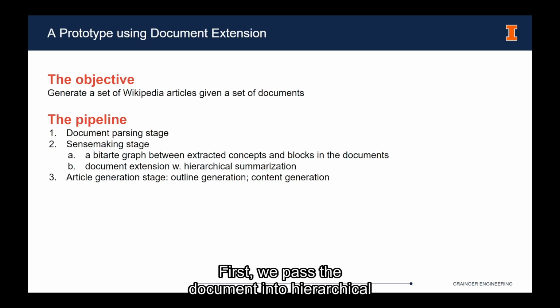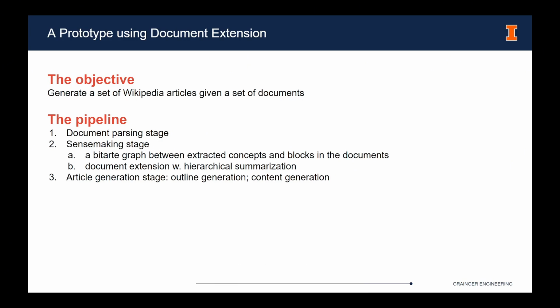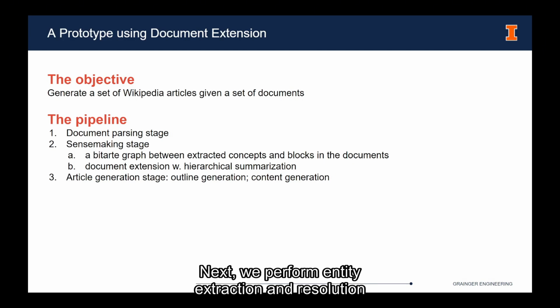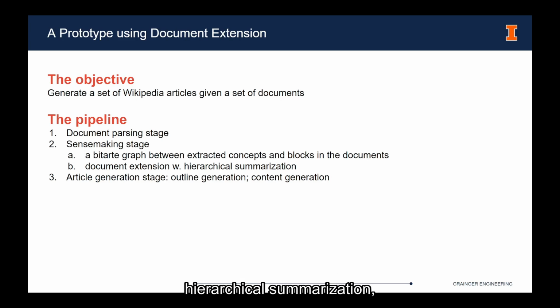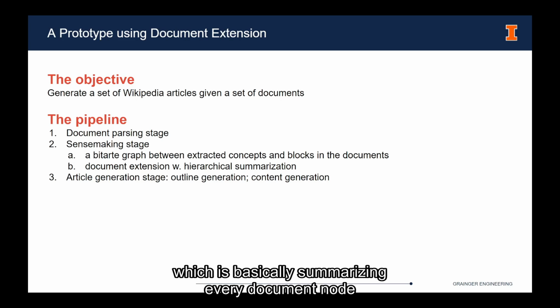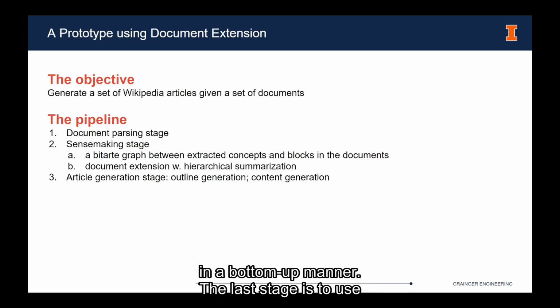First, we parse the documents into hierarchical structures, like sections and paragraphs. Next, we perform entity extraction and resolution to map concepts to fine-grained document nodes. We then perform document extension. In this prototype, we only implemented hierarchical summarization, which is basically summarizing every document node in a bottom-up manner. The last stage is to use the documents and the generated summaries to create outlines, and finally to compose the articles.